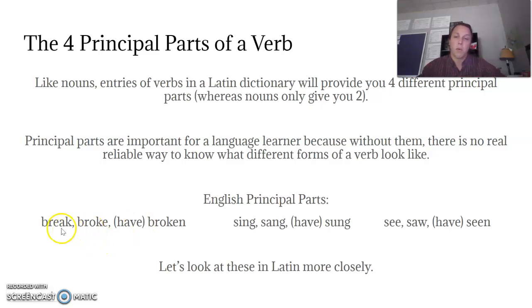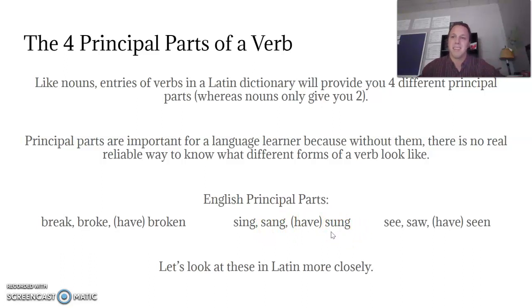So for the word break, to break, I can say I break, but when it's past tense, I say I broke. How would you know that? You wouldn't. It's irregular. That's why these principal parts are important. And then if I want to say I see the broken picture or I have broken the picture, you'll see that there. Compare that to sing, sang, sung. I sing, I sang, the sung song sounded good.